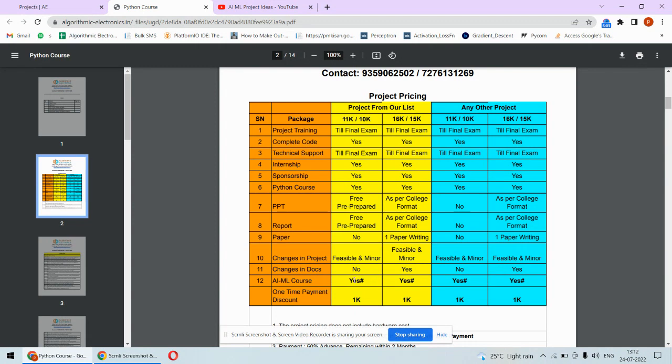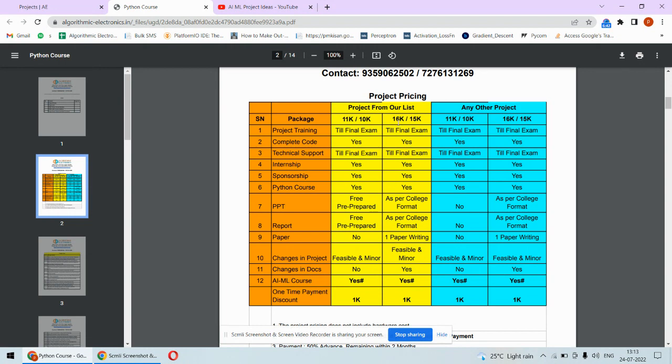And there will be a free AI/ML course. Again, we will be discussing the syllabus for this course shortly. So that will include 12 different training modules and 6 different courses and 50 plus hours training. That will be free of cost under this particular package, and that will be provided as a free of cost only when you pay this amount one time. And for one time payment, there is discount also. So 1k discount will be provided if you pay this particular amount one time. So that means if you pay 10k one time, so this 11k wala package will be given in 10k. So that is 1k discount plus this AI/ML course will be given to you.